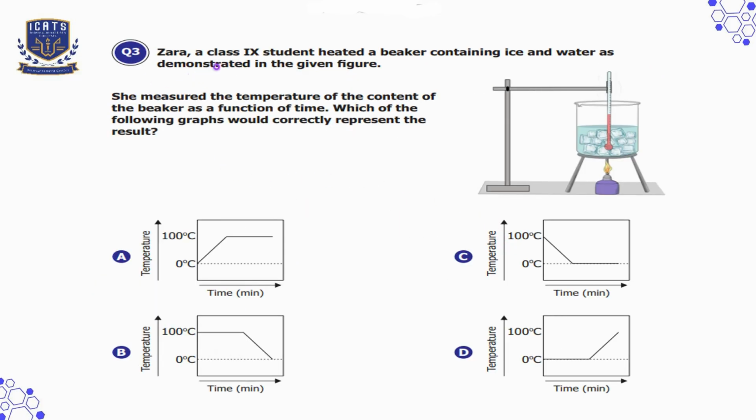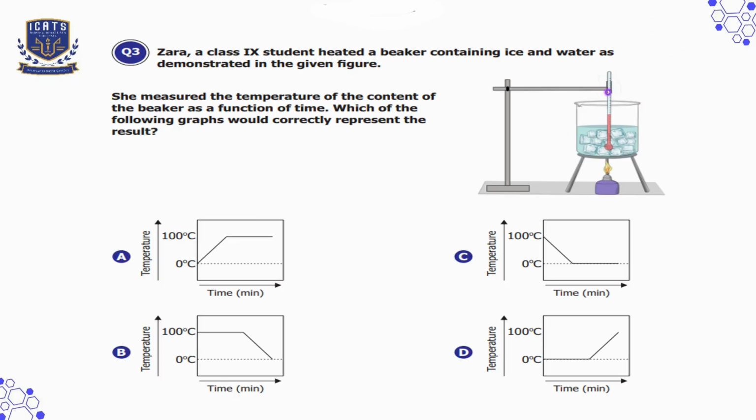Question number 3. Zara, a class 9 student, heated a beaker containing ice and water as demonstrated in the given figure. She measured the temperature of the content of the beaker as a function of time. Which of the following graphs would correctly represent the result? So here we can see a beaker has ice and water and it is being heated.